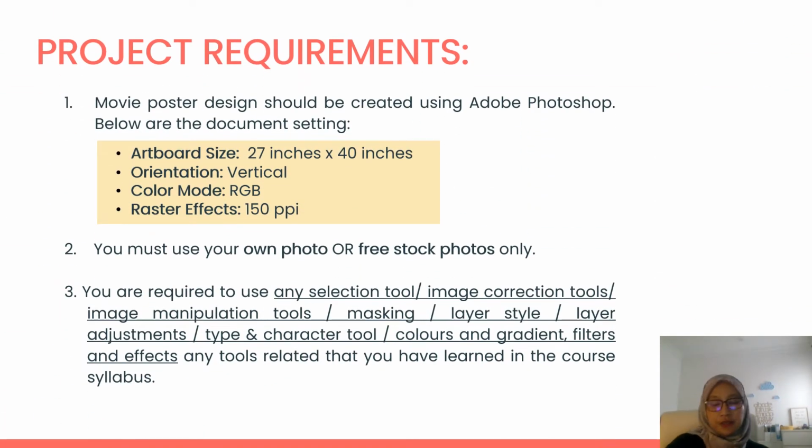Now I'm going to talk about the project requirements. These are the compulsory requirements that you have to follow. The first one, your movie poster design should be created using Adobe Photoshop. Here are the document settings: the artboard size, you need to use 27 inches by 40 inches, in a vertical orientation. The color mode should be RGB, and the resolution is 150 ppi. You must use your own photo and free stock images only, from the websites.